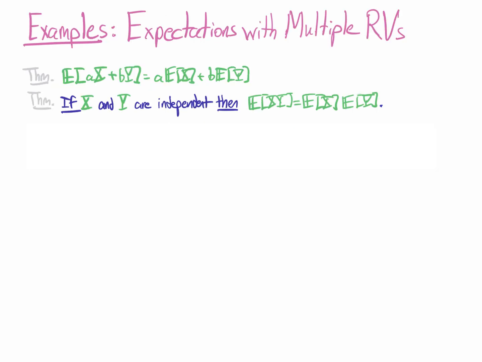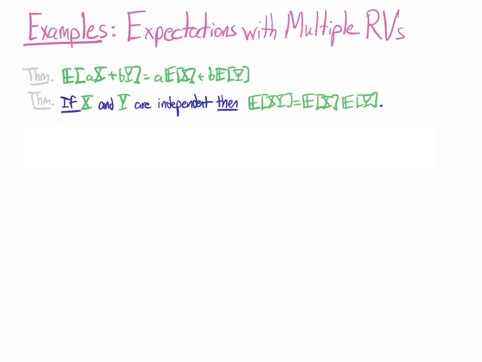Let's go ahead and do some examples of computing expectations with multiple random variables. So we have our two main theorems from the last discussion. First of all, we have linearity of expectation, which says that if we have sums of random variables, we can distribute the expectations over the sums, and we can factor out constants as well. And then we also know that if two random variables are independent, then the expectation of their product factors. So let's see if we can look at some examples here.